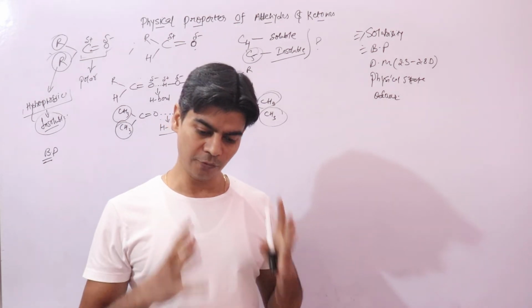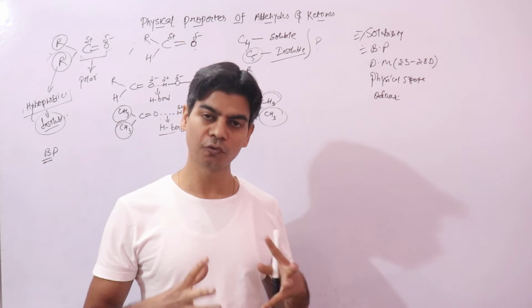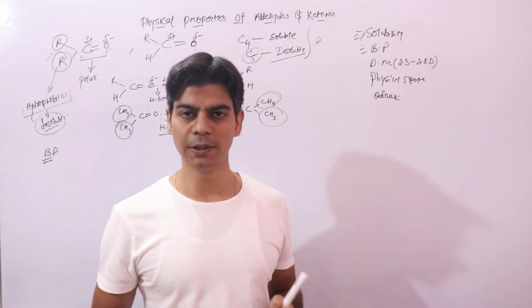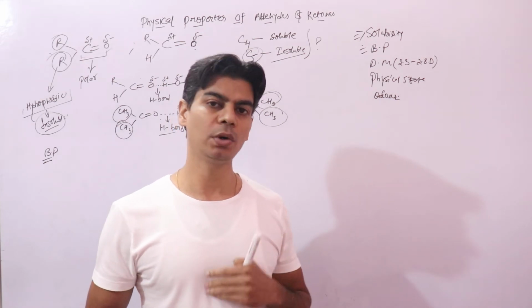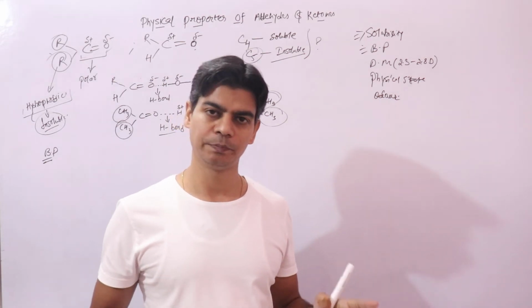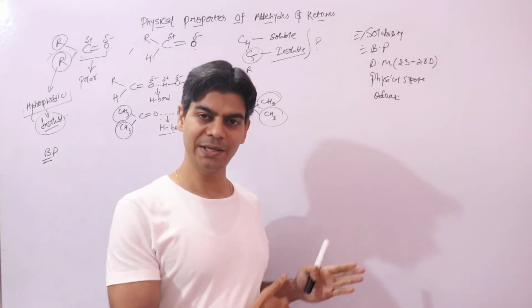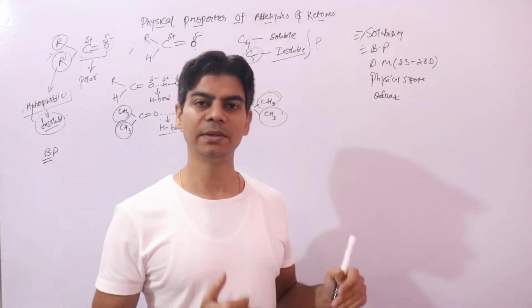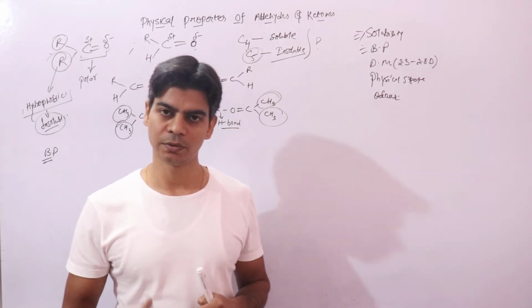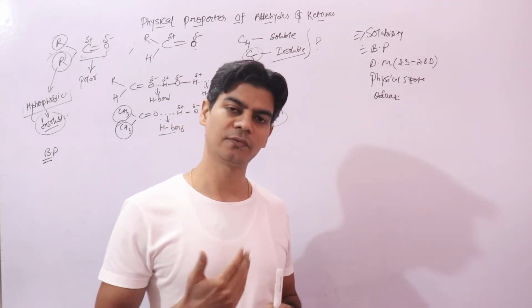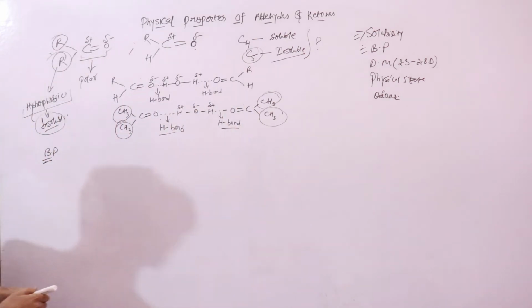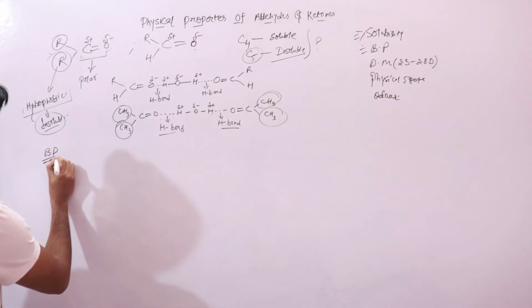If there are forces acting between them, you need to give them more energy in order to separate them. In aldehydes and ketones we have such interactions, due to which they have higher boiling points. So let's look at the boiling point.